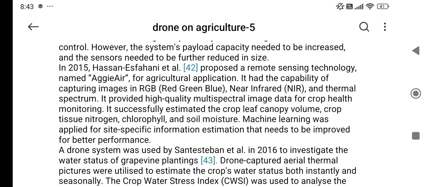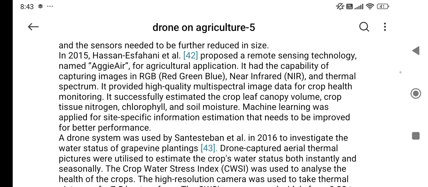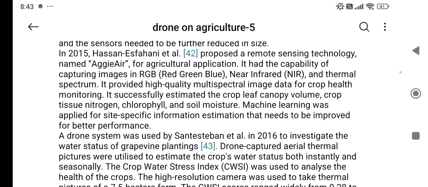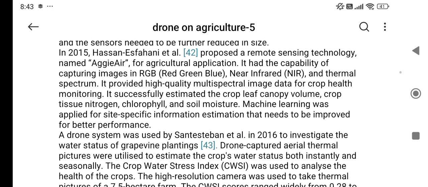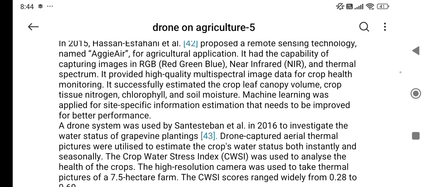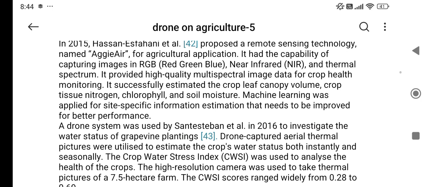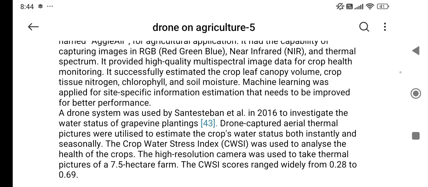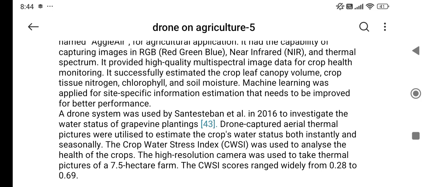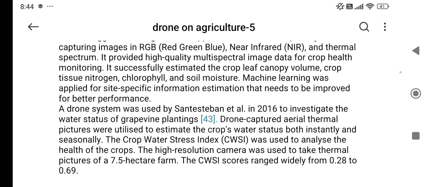Then in 2015, Hassan Asfahani proposed a remote sensing technology in drones named AggieAir for agricultural application. It had the capability of capturing images in red, green, blue, RGB, near infrared and thermal spectrum. It provides high quality multispectral image data for crop health monitoring, for crop tissue nitrogen, chlorophyll and soil moisture.